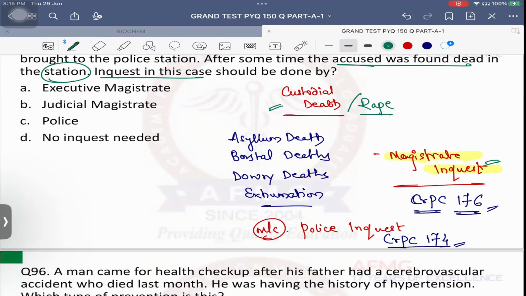Important is, in cases of custodial death or custodial rape, who will be the one to carry out the inquest? Executive magistrate or judicial magistrate? So in cases of custodial rape, as it has happened in police custody, therefore it should be the judicial magistrate who carries it out. That means it should be a judge who will carry it out.